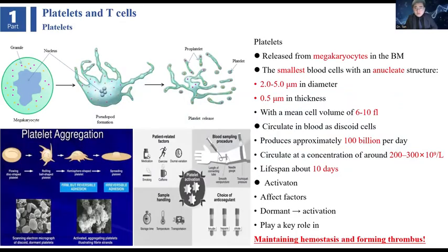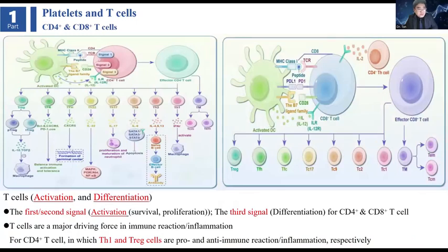We talk about platelets. Platelets are released from megakaryocytes in the bone marrow. They are the smallest blood cells, with an anucleate structure, and they are easily activated. Platelets play a role in maintaining hemostasis and forming thrombosis.